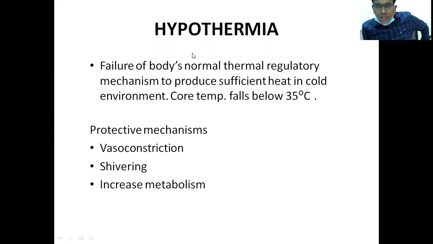Generally in adults, behavioral adjustments, putting on more clothing or bedding, help raise body temperature by decreasing heat loss. So if the heat conservation mechanism fails, only then is the shivering mechanism activated.